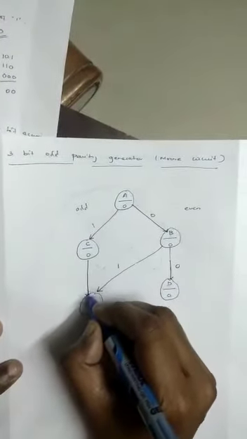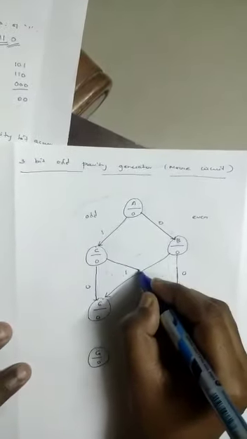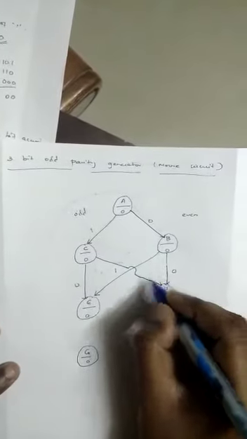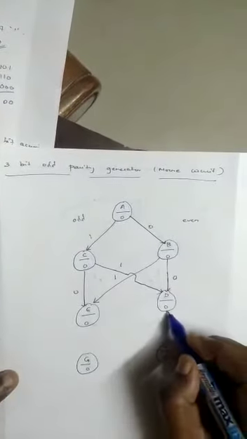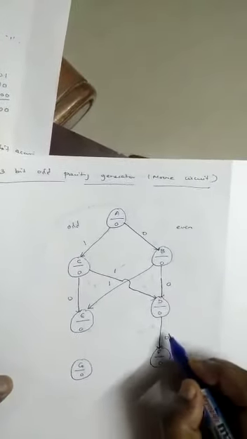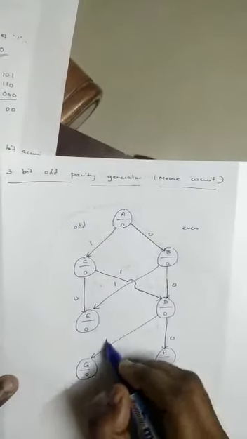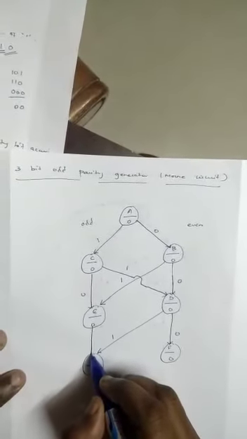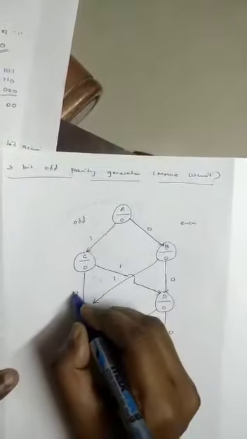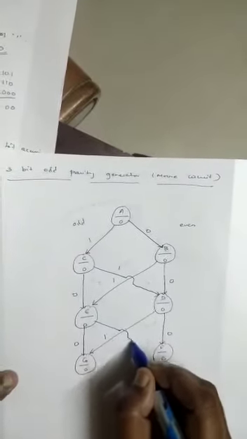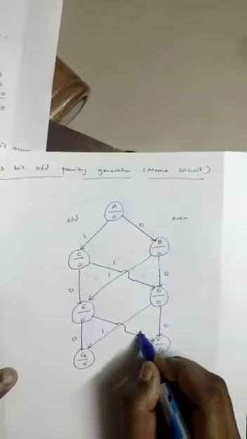From C, if it is a 0 I'll come here, 1 means I'll come here. From D, if it is a 0, I'll come to F, and 1 means I'll come to E. From E, if it is a 0, I'll come here, and if it is a 1, I'll go to F,